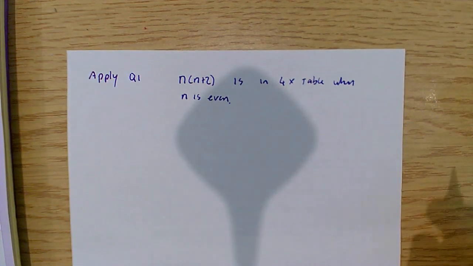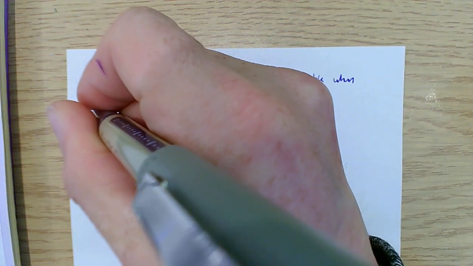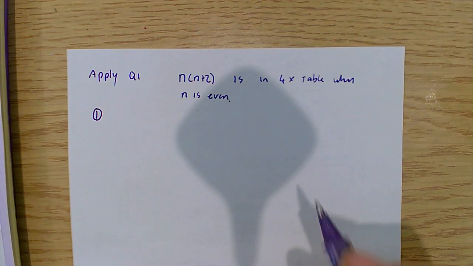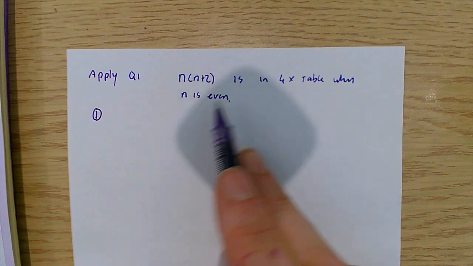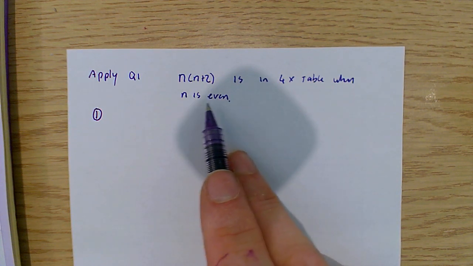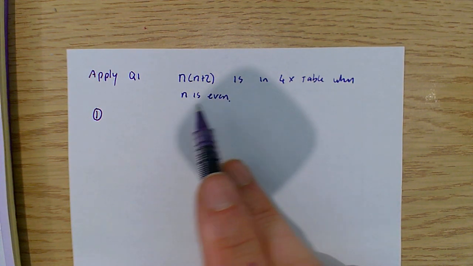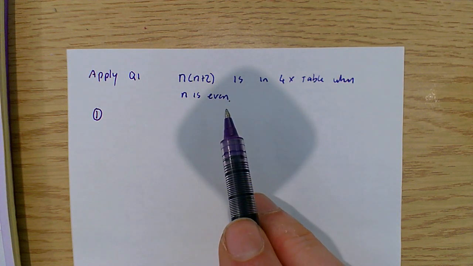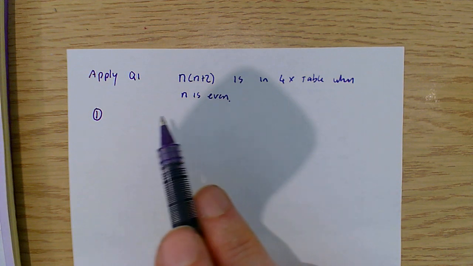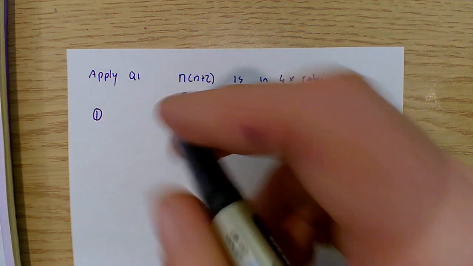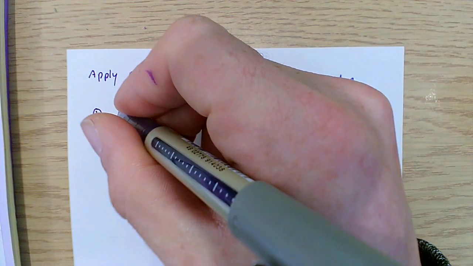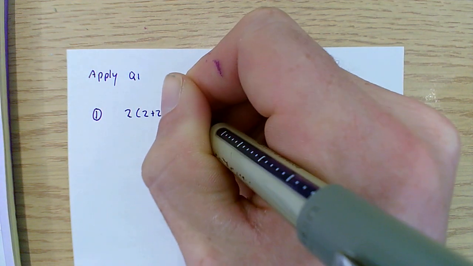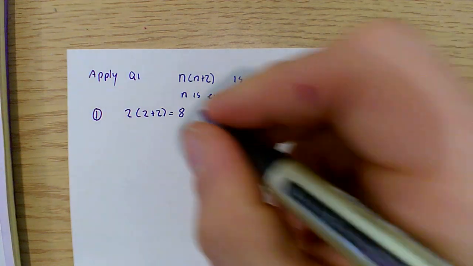So let's start. The very first step for induction is we say, well, let's see if this is indeed true for the smallest possible number that satisfies the conditions placed on the question. It says n must be even. The smallest number that's even is 2. So I'm going to substitute 2 into this expression. If n is 2, then the expression becomes 2 times 2 plus 2, which is 8. So good, great, it works.